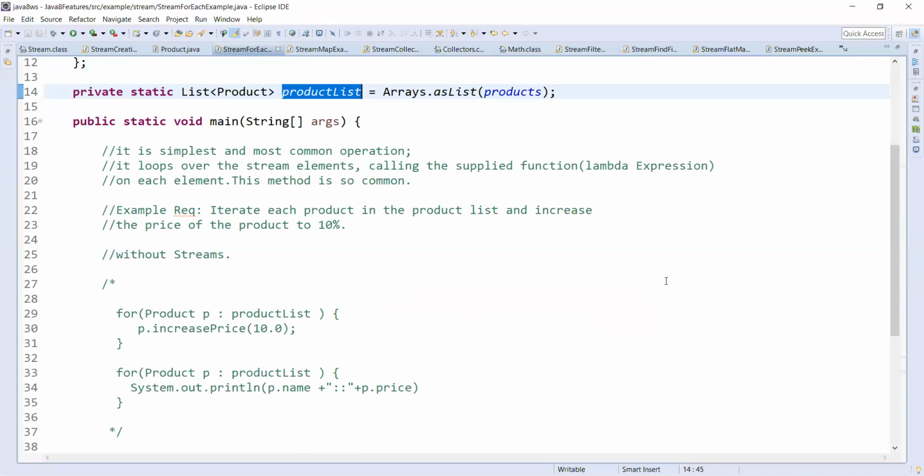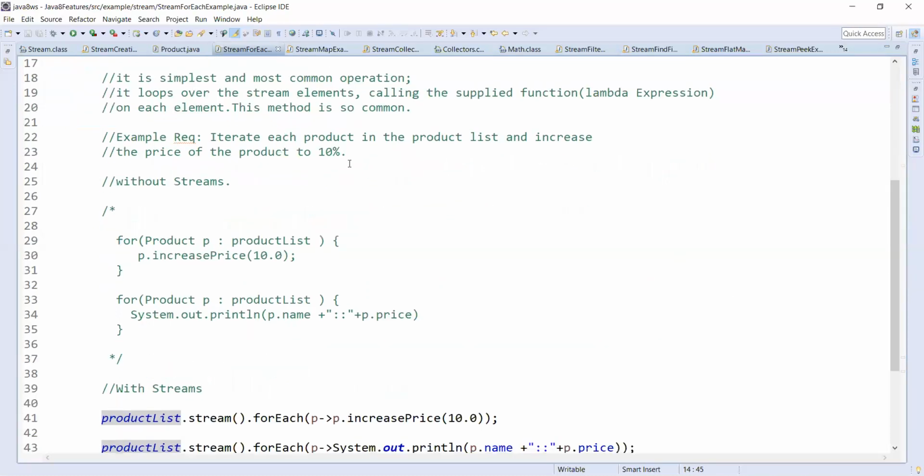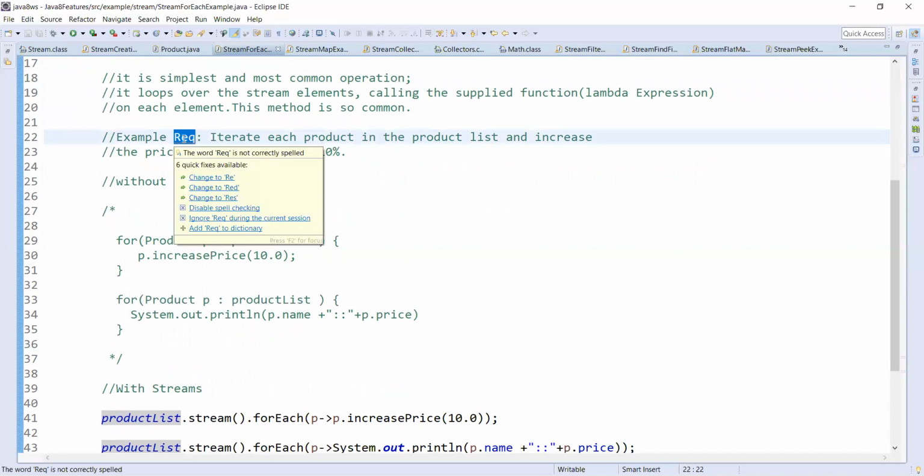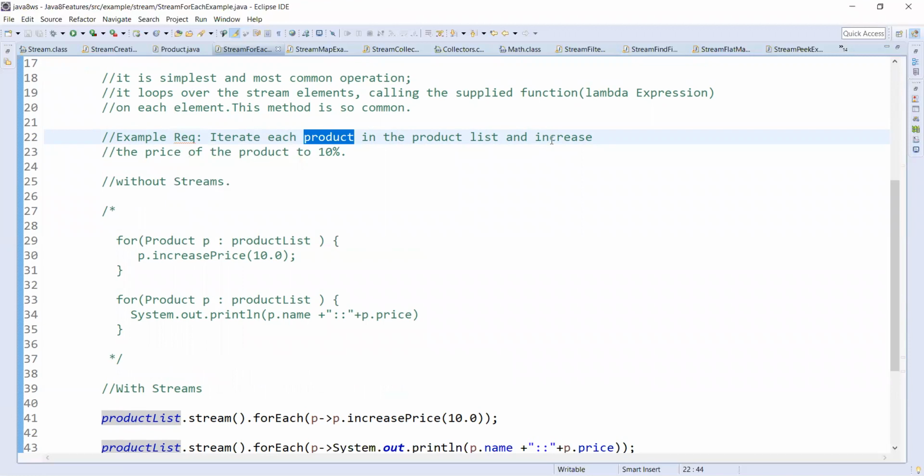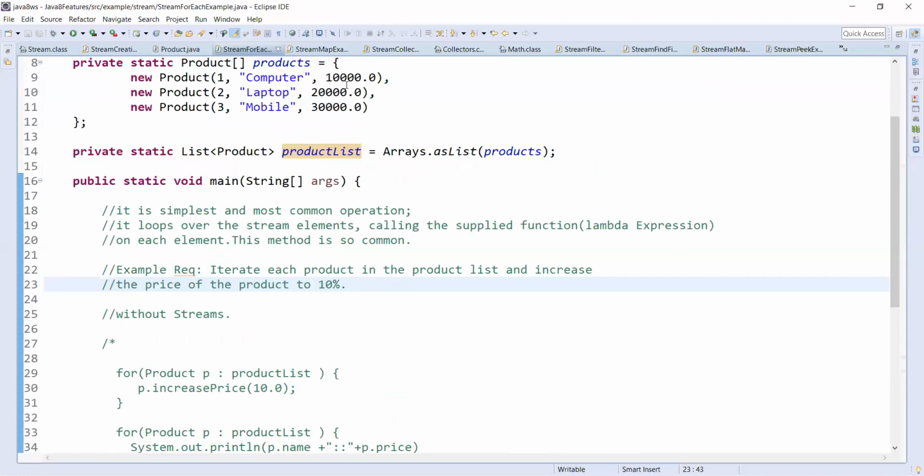So I'll take a simple example requirement here. My requirement is to iterate each product in the product list and increase the price of the product by 10%. So 10,000, 20,000, 30,000 will be 11,000, 22,000, 33,000. So we need to get a new product list with the 10% increased price.